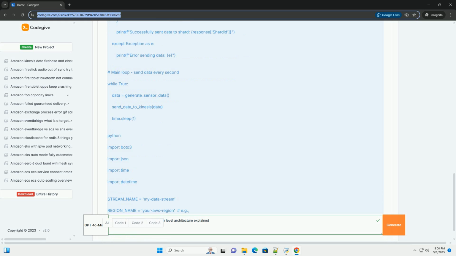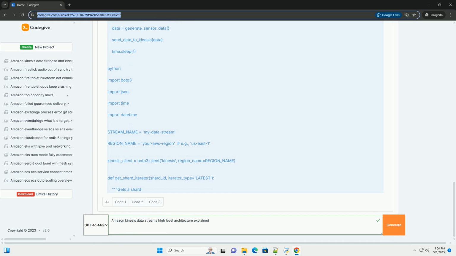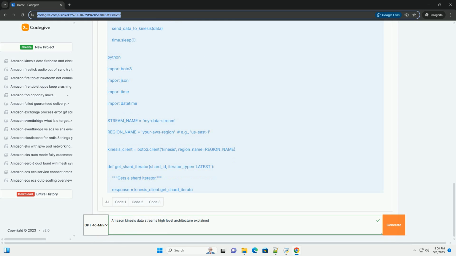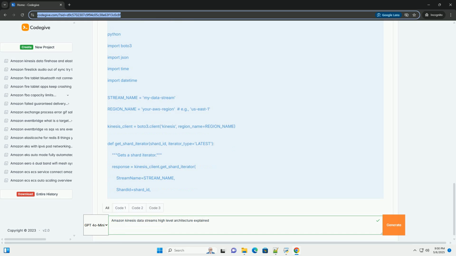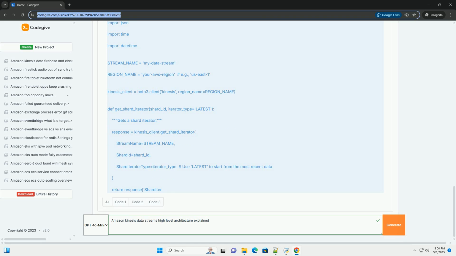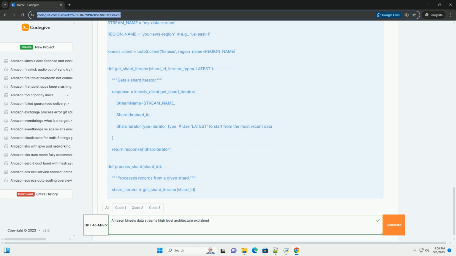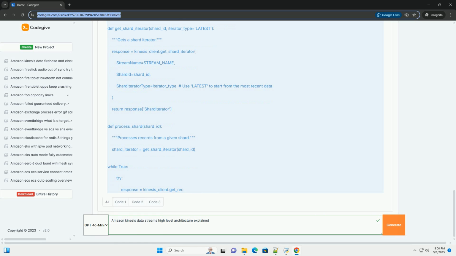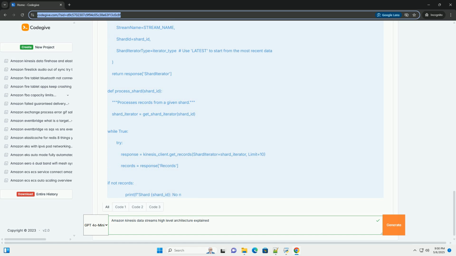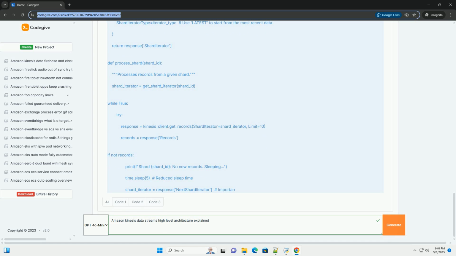1. Introduction to Kinesis Data Streams. Amazon Kinesis Data Streams is a fully managed, scalable, and durable real-time data streaming service. It enables you to continuously capture and process large volumes of data from various sources, such as website clickstreams, application logs, social media feeds, IoT device telemetry, and more.